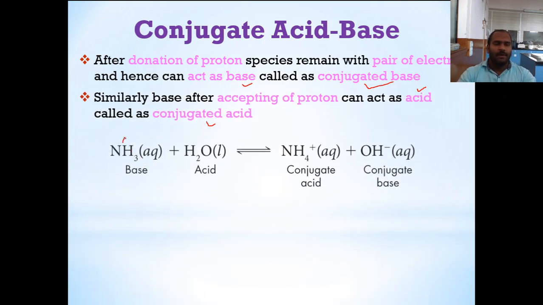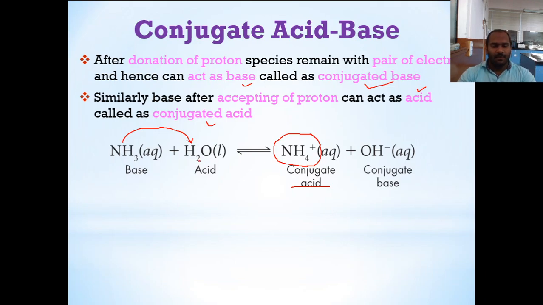Okay. Ammonia accepts a proton. So the proton is accepted by the ammonia from the water. So it is a base, and here water is giving a proton, therefore it is acting as an acid. So here it gives the formation of an ammonium ion, NH4 plus, which is capable of giving back a proton, therefore it is a conjugate acid.